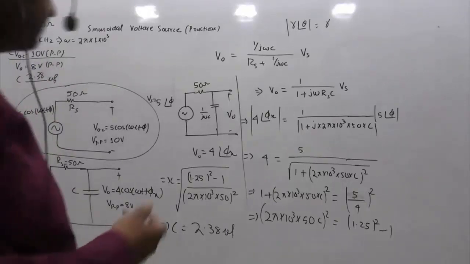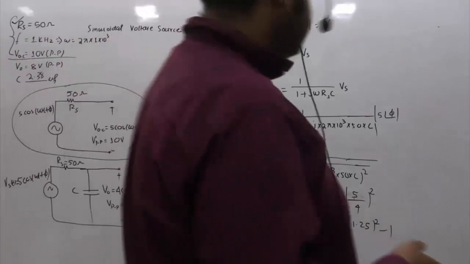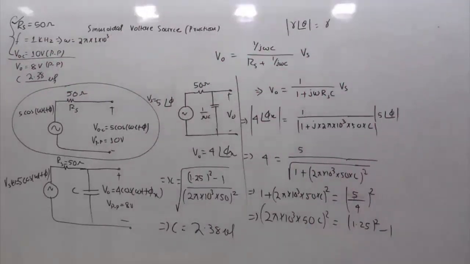Actually, some of the calculation you can skip in between. I am showing step by step, that's why I am taking around 9-10 minutes. But if you solve this in proper flow, this question will take hardly 3 to 4 minutes, not beyond that. I was explaining the concepts from scratch and then solving step by step.